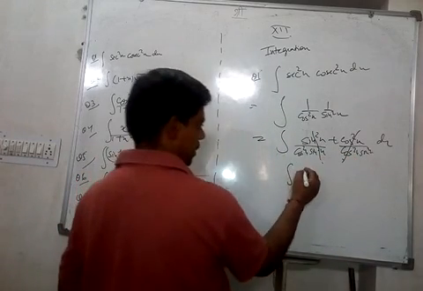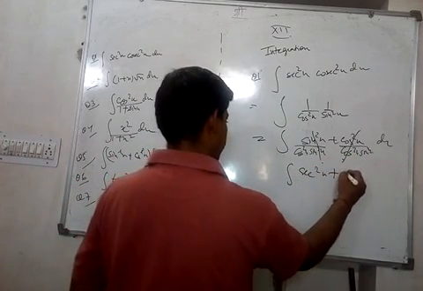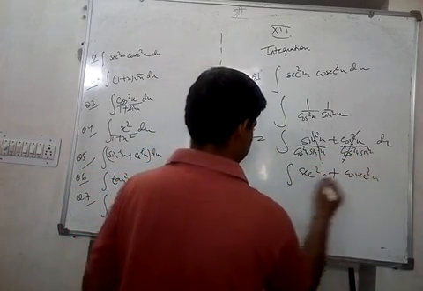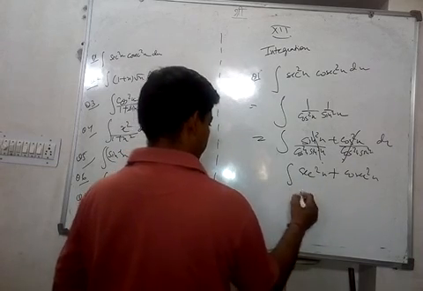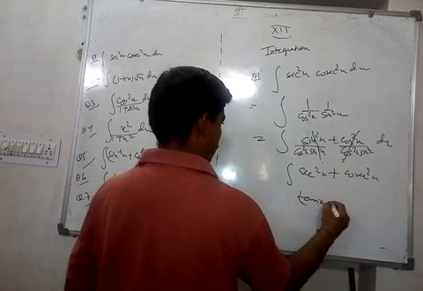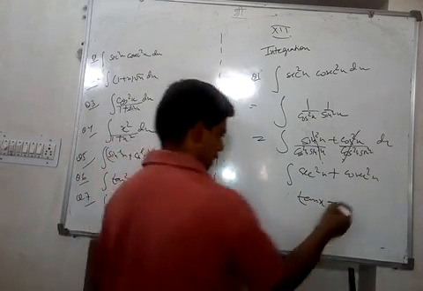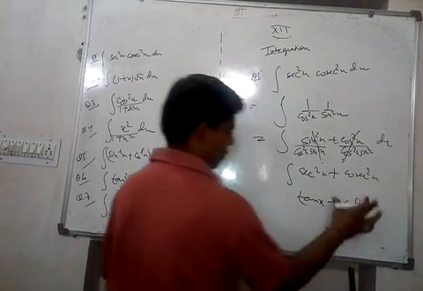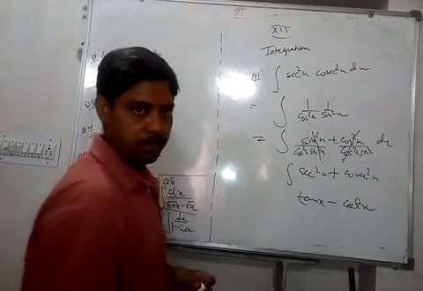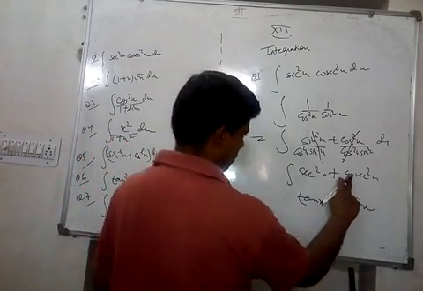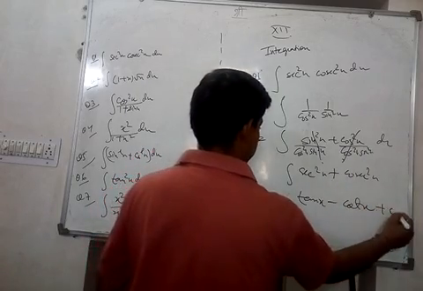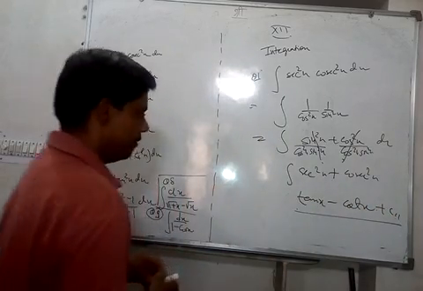So 1 upon cos square is sec square x plus cosec square x. What is this? Tan x. And what is cosec square x? Minus cot x. Because for cot x, the differentiation is minus cosec square x. It is plus, so we write minus. Plus c. So this is the answer for the first question. Okay.